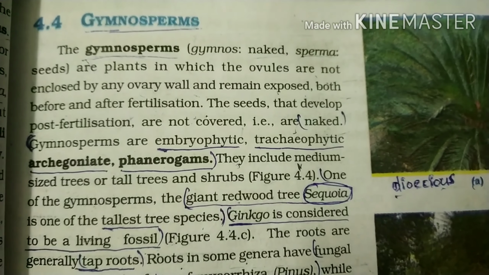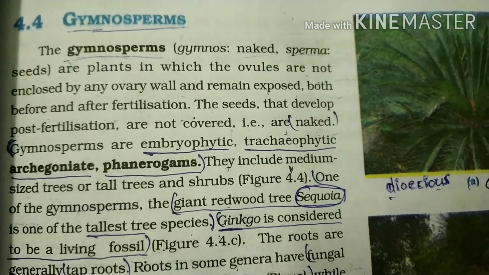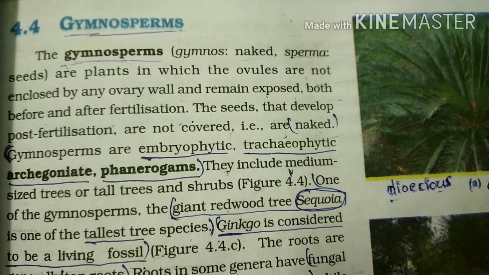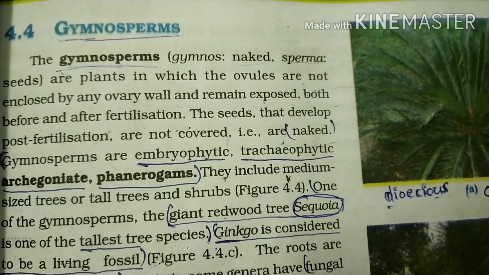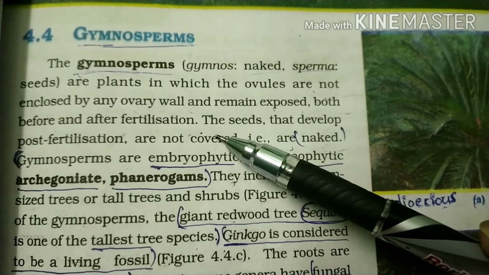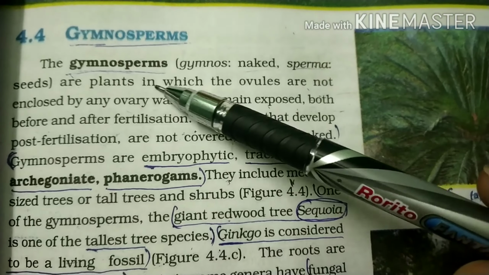In the last video we discussed pteridophyta. In this video we are going to discuss gymnosperms. So what is meant by gymnosperm? Firstly, the word is split into two words. Gymnos means naked and sperms means seeds. So those plants which consist of naked seeds are said to be gymnosperms.